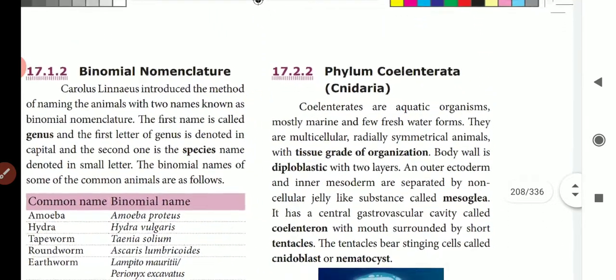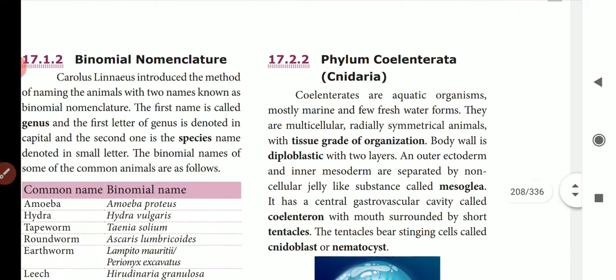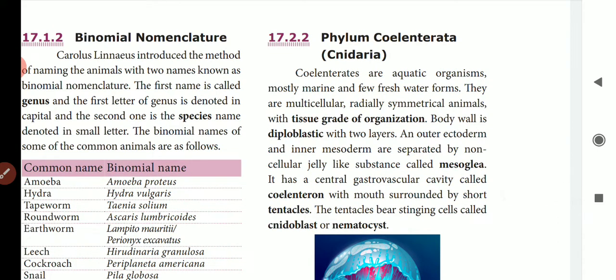The second one is phylum Coelenterata. Pronounce the hard words. Okay, the second one is phylum Coelenterata. The phylum Coelenterata is also called Cnidaria. These are also aquatic organisms. They are mostly multicellular, but their cellular level of organization develops into the tissue level of organization. They live in both marine and freshwater forms. Some of the animals live in marine water and some live in freshwater forms.